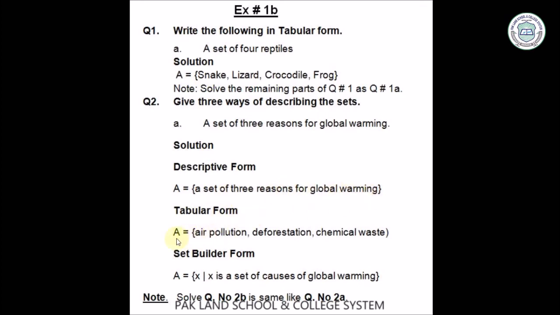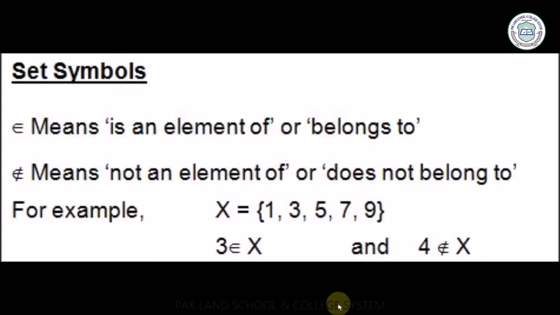Tabular form: the reasons are air pollution, deforestation, chemical waste, separated by commas, enclosed with curly brackets and denoted by capital A. Set builder form: A is the set of x such that x is a cause of global warming. Solve question number 2B the same way as question number 2A.